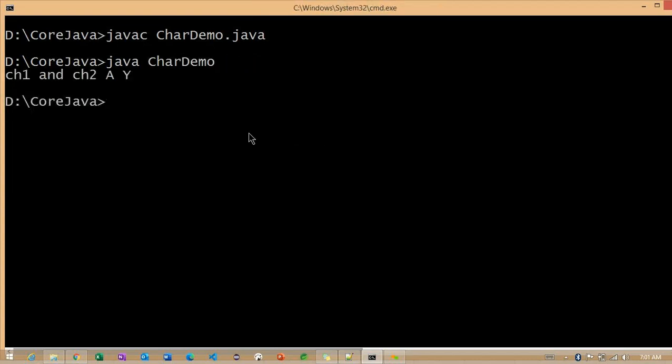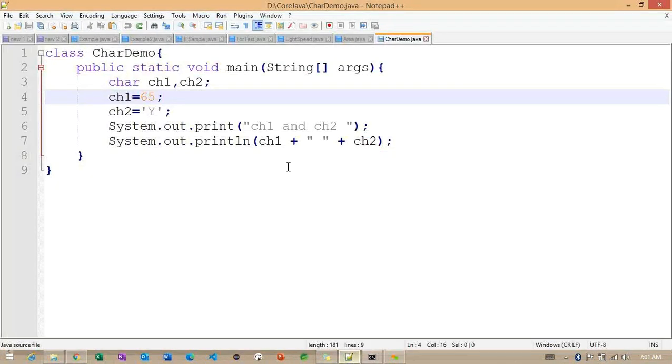CAR demo. So what we are getting here: you can see CH1 and CH2 are giving A and Y. So what is the problem here? We did not provide the A value, but we are giving a Unicode number, 65, getting the point.